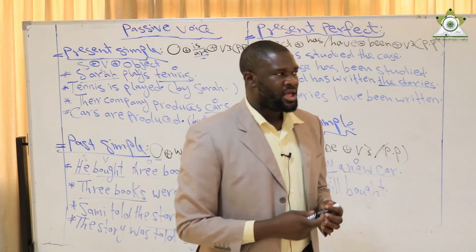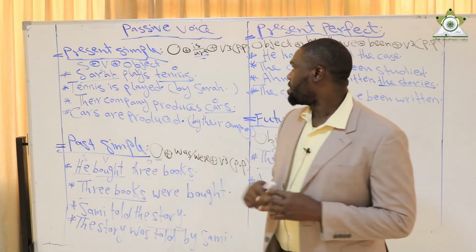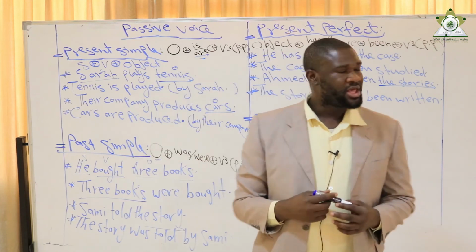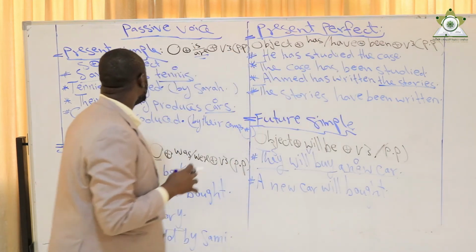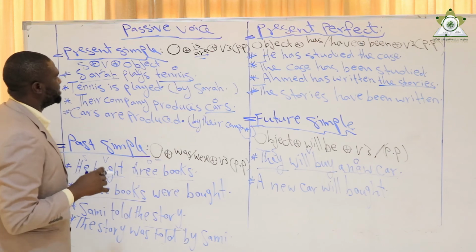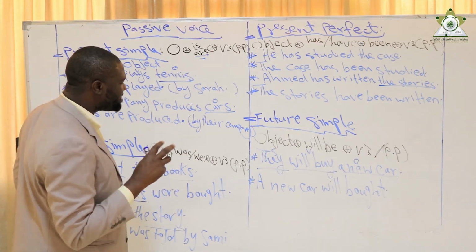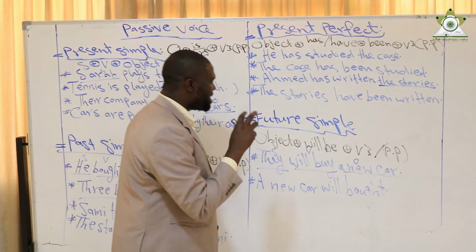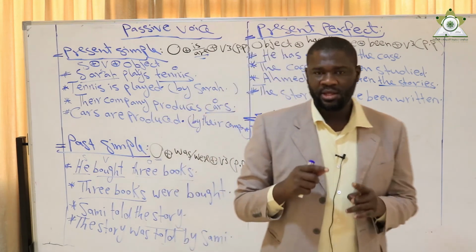Anyhow, I use the passive voice when the subject is not important. When I use the passive voice, I concentrate on the event which happened.